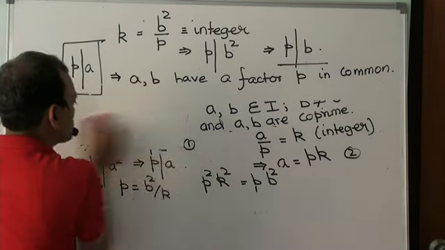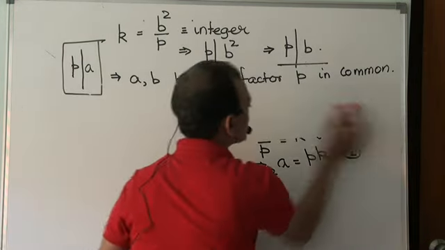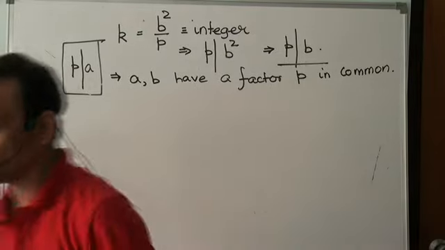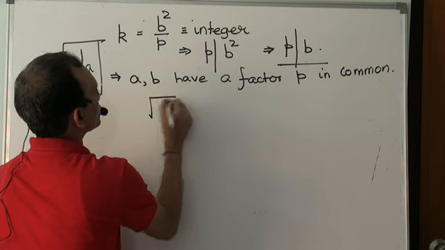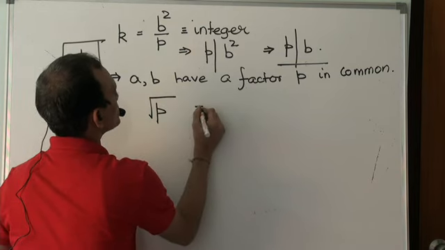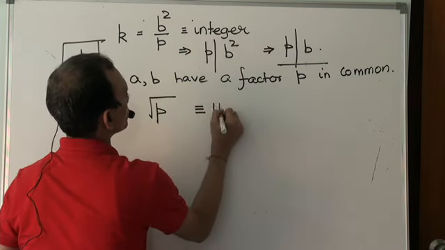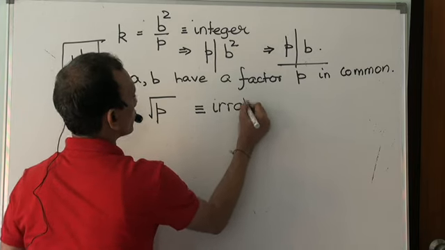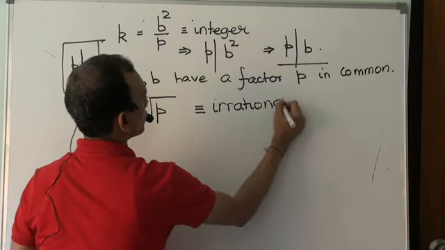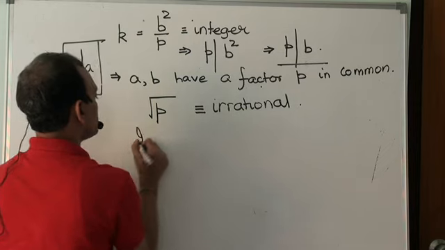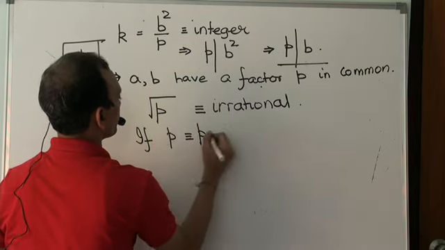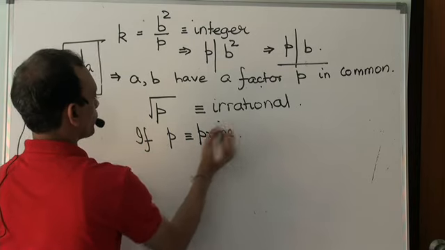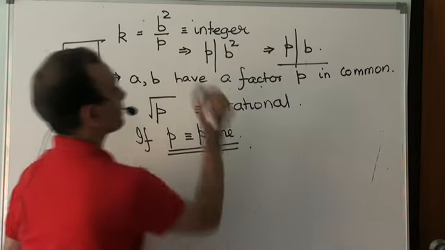That's a very important proposition, a very important fact, and you must remember this. So in a very general sense, if p is a prime number, then root p will always be irrational. Right? Bear this in mind.